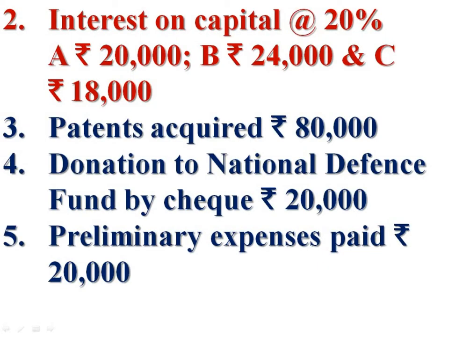Interest on capital at 20%. In the problem, we have seen it is as per deed. If the interest on capital is as per deed, it is allowed as a deduction up to 12% per annum. Excess of 12% is disallowed. If the interest on capital provided to partners is as per deed, it is allowed as a deduction up to 12% per annum. Here it is 20%. Excess of 12%, that is 8%, is to be added back.